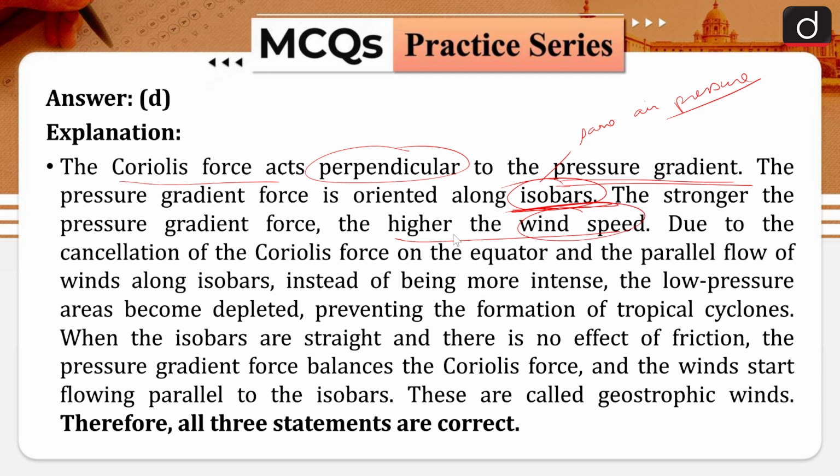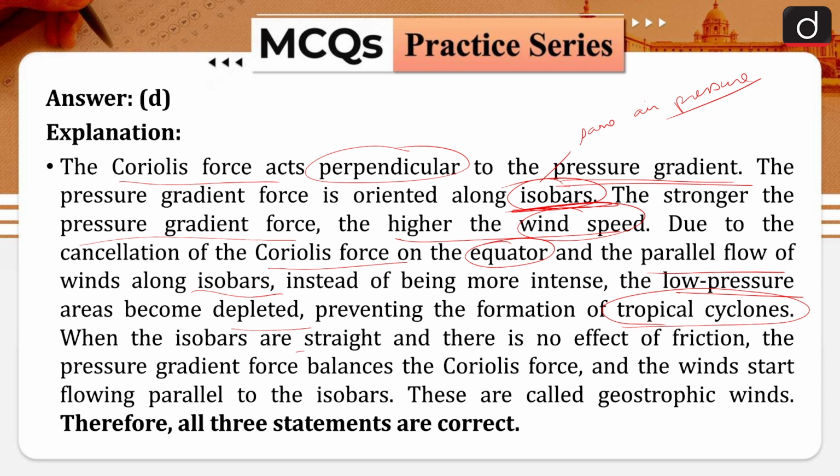So the wind speed and the pressure gradient force are directly proportional. Due to the cancellation of the Coriolis force on the equator and the parallel flow of winds along isobars, instead of being more intense, the low pressure areas become depleted, preventing the formation of tropical cyclones.